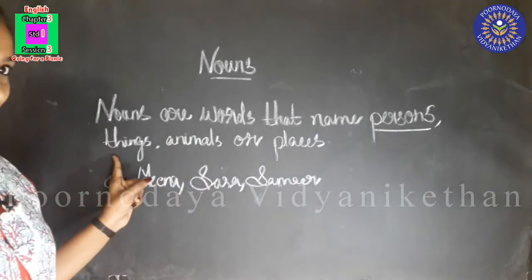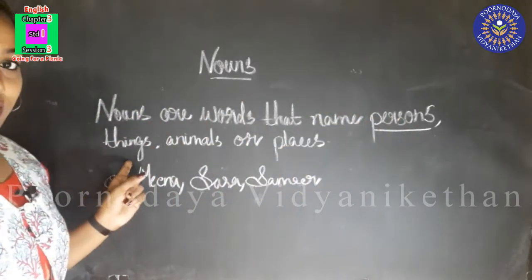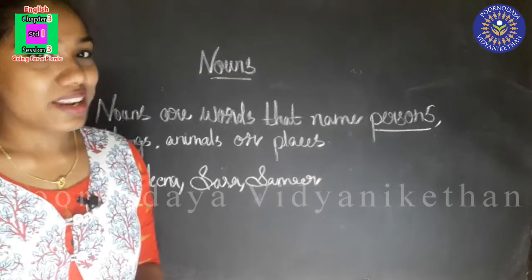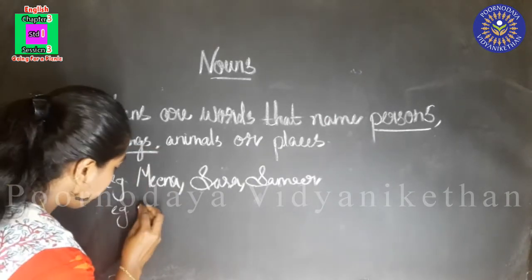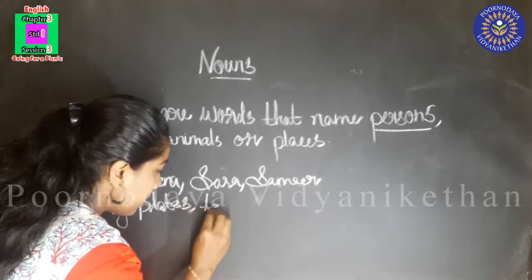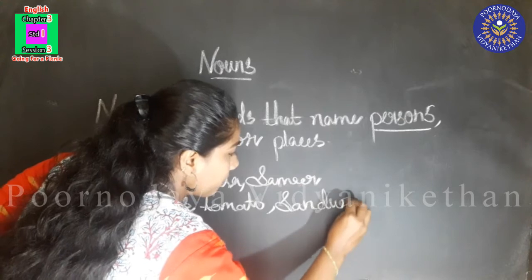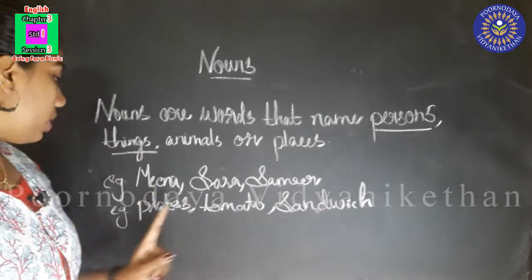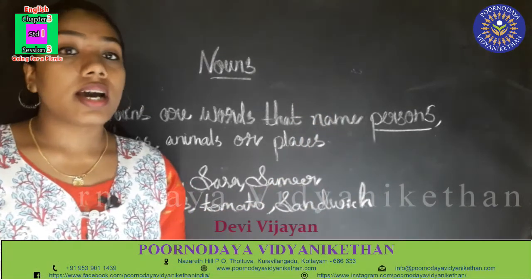Now, things. Say this. Nouns are words that name persons, things. We know so many things. So all the things' names are nouns. Okay, see this? Example for things. Plates, tomato, sandwich. We have learned all these things in our lesson. So plates, tomato, sandwich, etc. All these things are nouns.